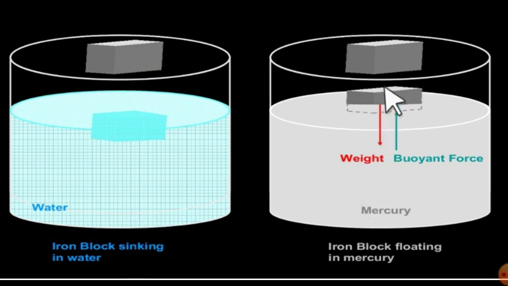But if this iron block is placed into this mercury liquid, what happens? It will sink. Why? Because the density of iron is less than that of... I'm sorry, this iron block will float because iron has a lesser density than the density of what? Mercury. Mercury has a higher density than iron. So your iron will float in this mercury liquid.